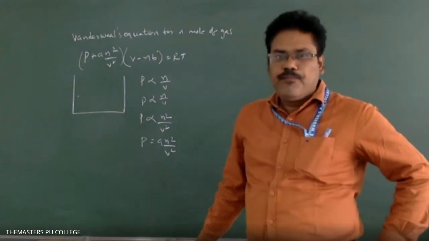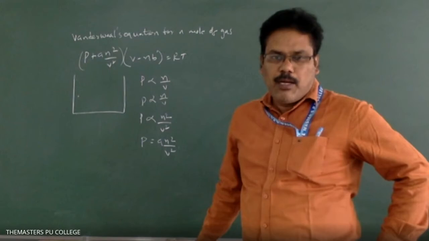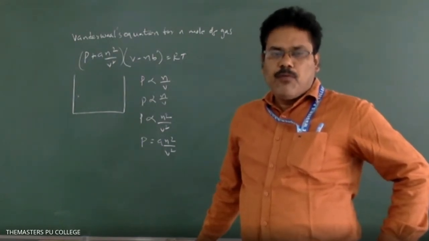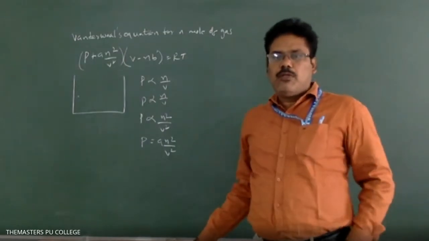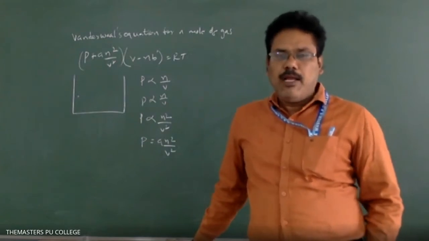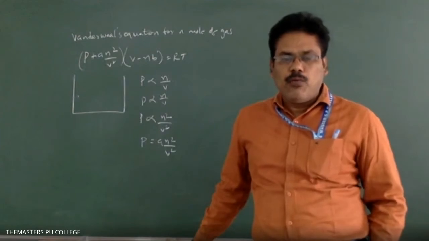And also, if n equal to 1 and Z equal to 1, then PV equal to nRT. So that means for an ideal gas, PV equal to nRT is the ideal gas equation. So for an ideal gas, the Z value is 1, that is, the compressibility factor is 1.